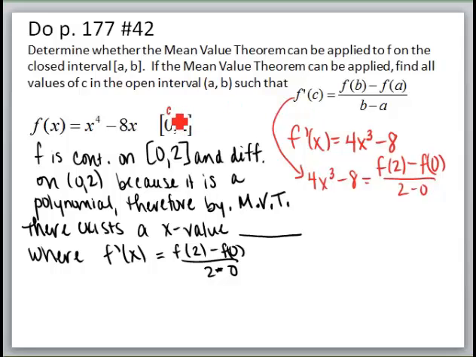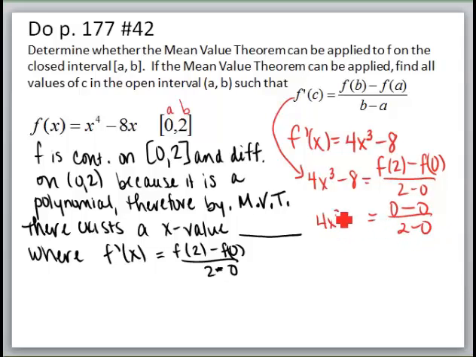I'm getting those values here. This is my a and this is my b. So what is the value of f of 2? F of 2, when I plug 2 in there, I get 16 minus 16, which is 0. Minus plug in 0 up here, I get 0, all over 2 minus 0.